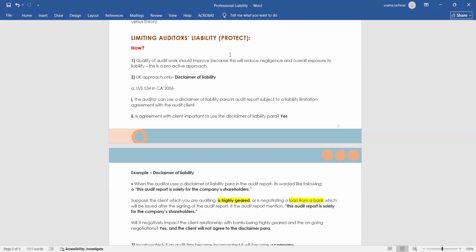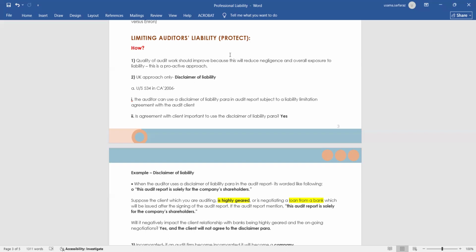Just read the reason. Example, disclaimer of liability. When the auditor uses a disclaimer of liability para in the audit report, it's worded like the following: This report is solely for the company's shareholders. Suppose this is an example, or you can say the reason why an auditor should obtain permission. Suppose the client which you are auditing is highly geared or is negotiating a loan from a bank which will be issued after the signing of the audit report.